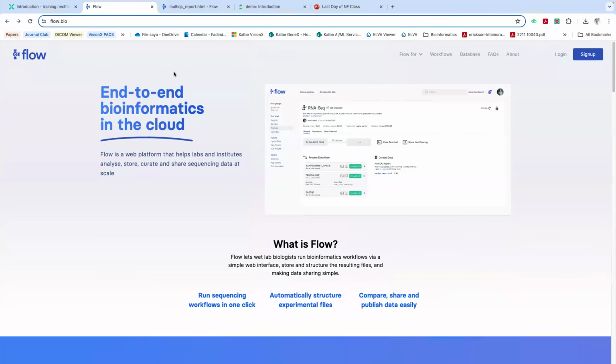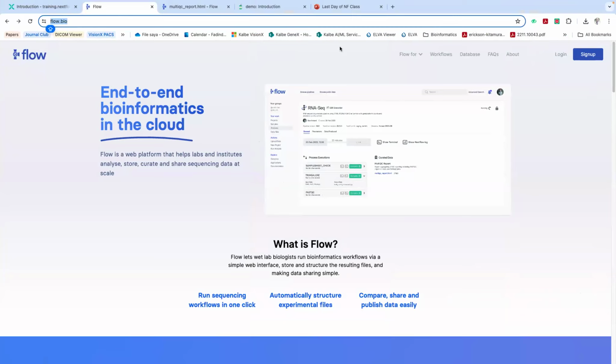Let me share my screen first. Okay. I will put the link in the chat box. Meanwhile, you can sign up if you don't have a flow.bio account, but for now, I will explain to you about flow.bio. So what is flow.bio?